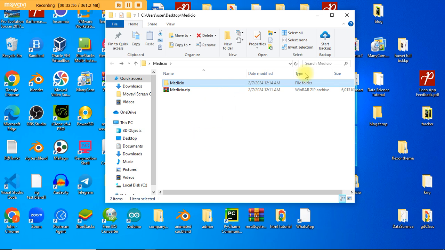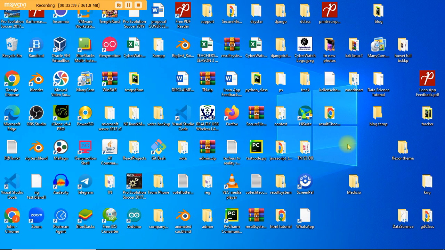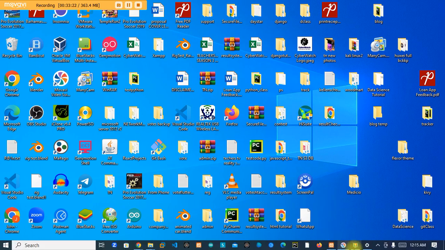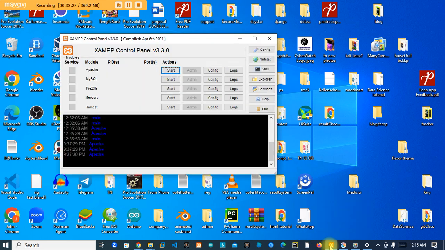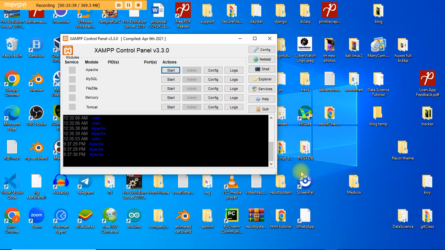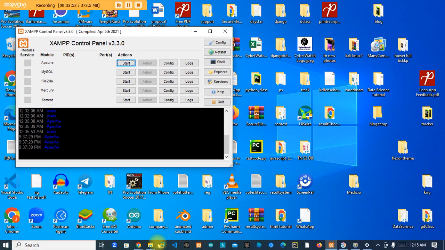All right, so what we're going to be doing now, let's minimize this. All right, and we'll go to our local server. We're going to pick our local server like this, and we're going to start up our local server. But before we start up our local server, let's move our file from here to our local server. And how are we going to do that? Now, you know, we have this file open already, right?